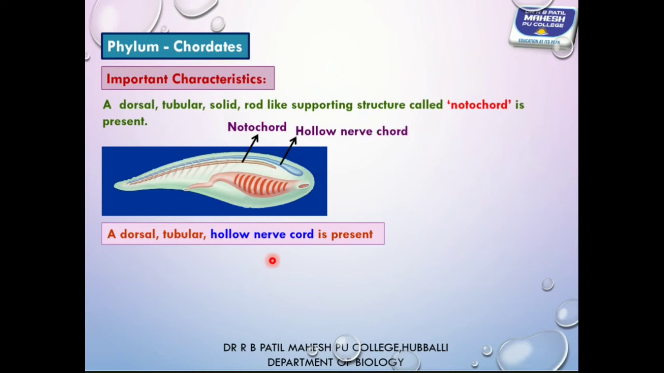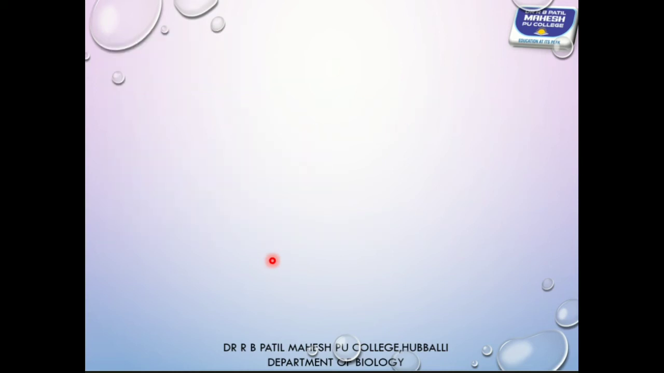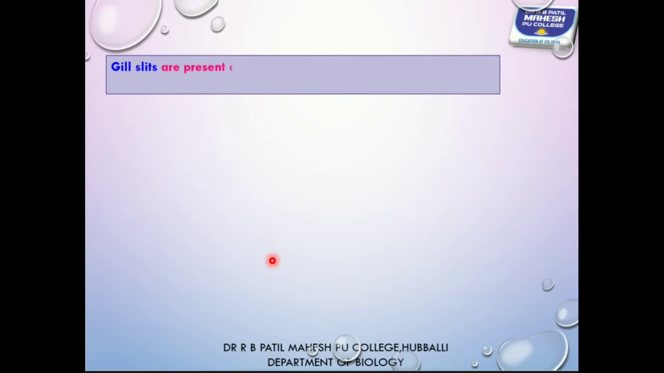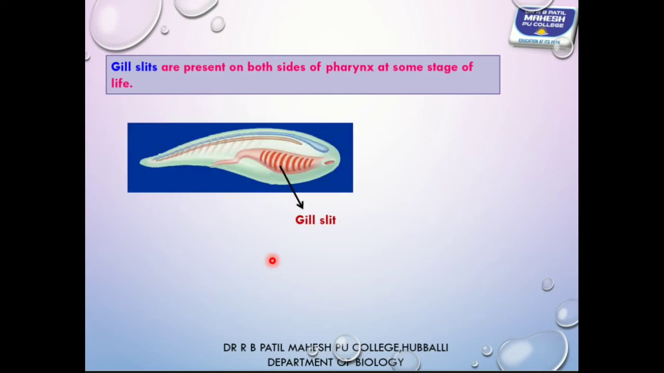Third one is the presence of pharyngeal gill slits. The gill slits are present on both the sides of the pharynx at some stages of life. Because in case of human beings, we respire with the help of lungs. We call it pulmonary respiration. If respiration takes place by gills, that is called gill respiration. So, in case of higher chordata, the gill slits are present during embryonic stages. So, it is one of the peculiar characteristic features of chordata.